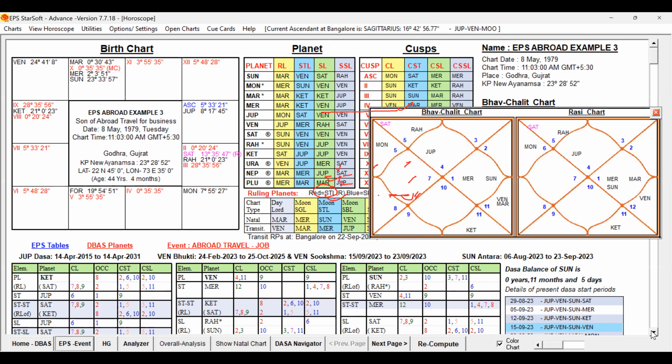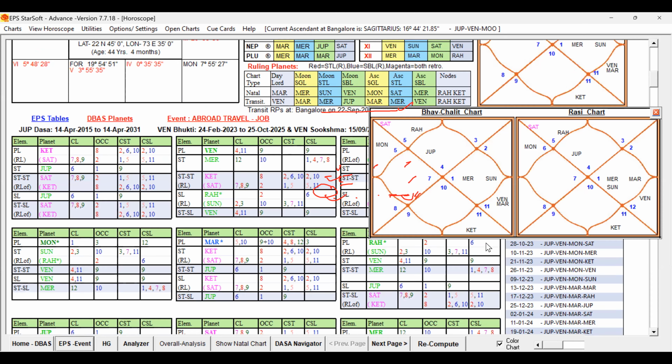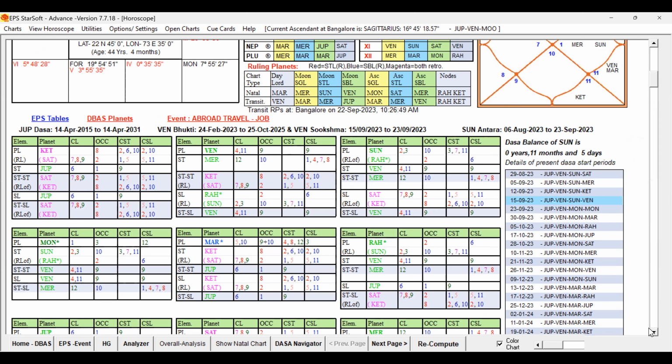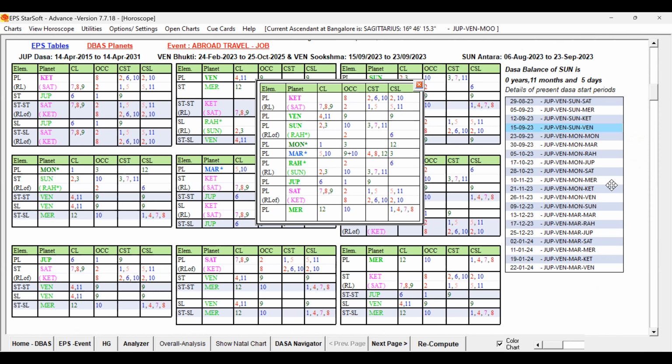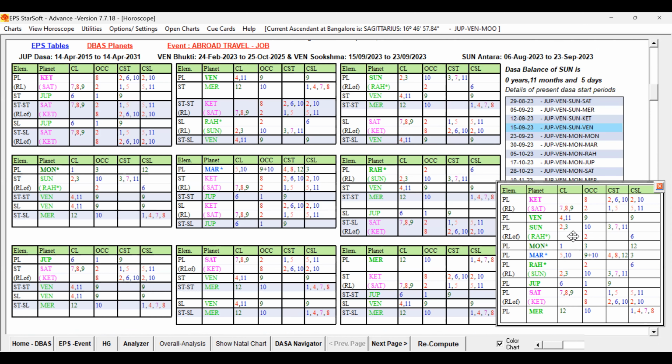You can check the self significations of all 9 planets. Just let me erase this. Let me open the self significations. We have given green color to planets. We have taken green color planets, 3, 4 planets we have given, no?